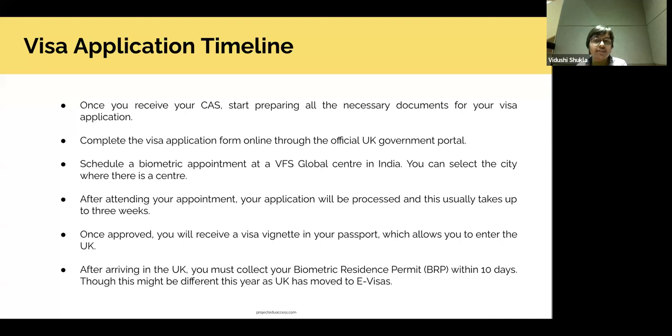Now the process looks a little different because they have shifted from physical residence permits to online e-visas. So it might look a little different. They will give you all the information. They will keep sending you mails about how you will collect your biometric residence permit. But make sure you collect it within 10 days of your arrival in the UK.